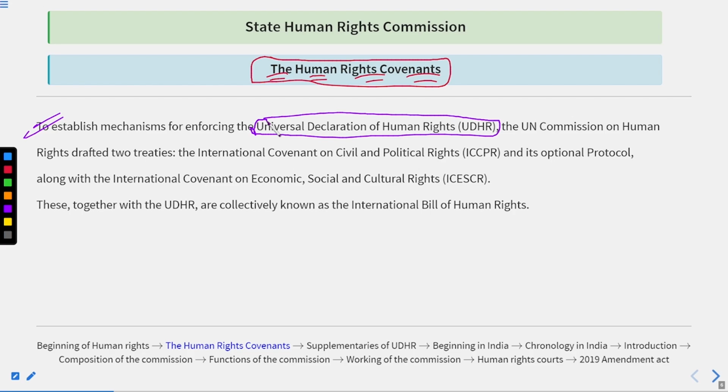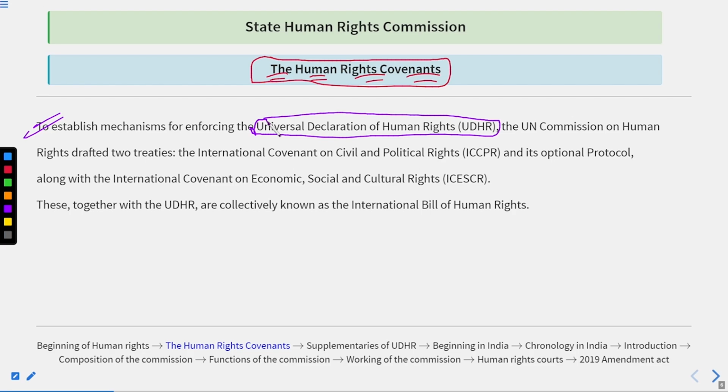But how to implement it, how to enforce it, so that the nations would agree on it? Because let me tell you one thing very straightforwardly. Before the United Nations, there were other organizations in the world that were established to ensure peace, freedom, and equality throughout the world. But what happened? They failed.